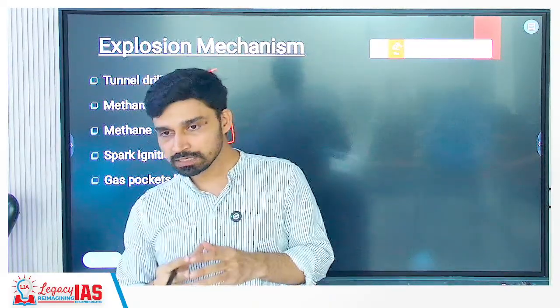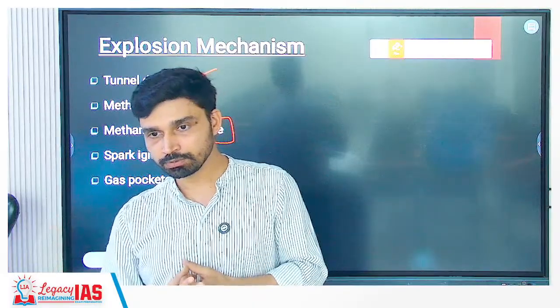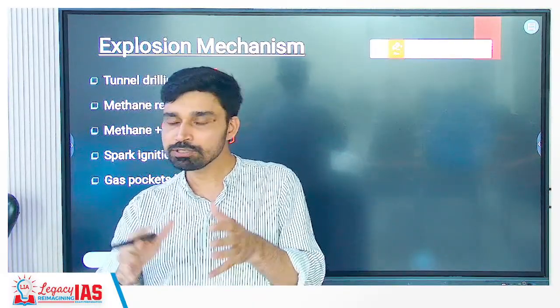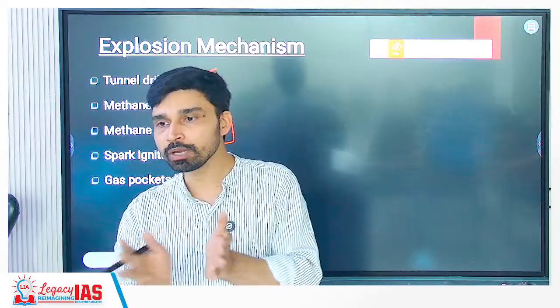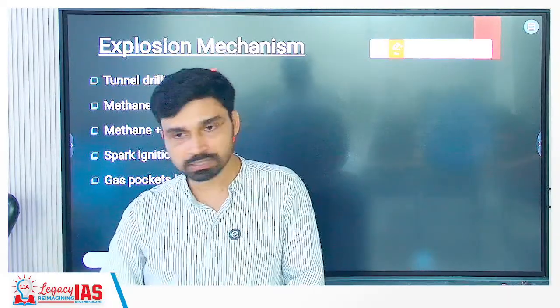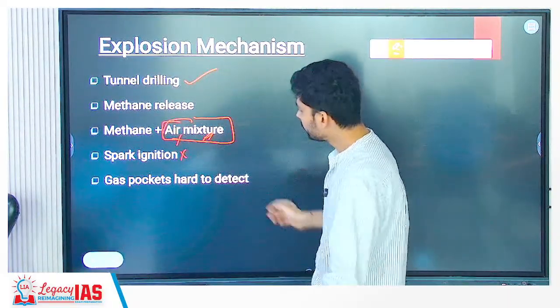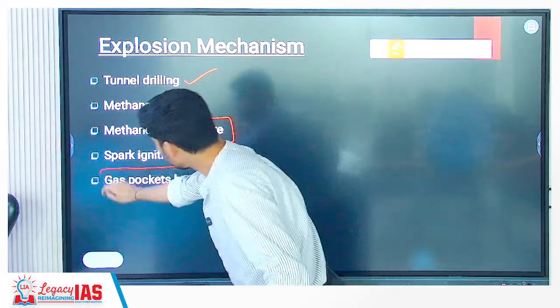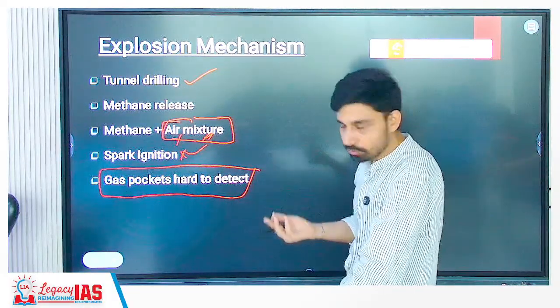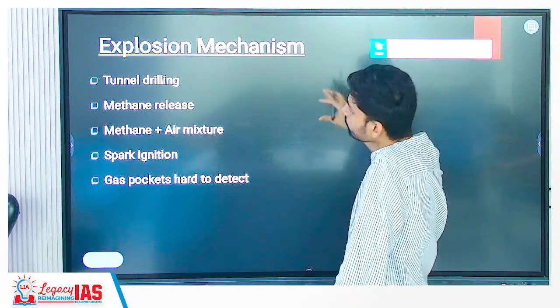So that is why methane, as long as it is inside, because think, if inside the hill we are saying methane is present, why is it not burning by itself? Because it is in which condition? In the absence of oxygen. There is no air or oxygen as such. Only when air and oxygen is supplied, what do you see? You see the spark and all. So ignition was a spark, and also gas pockets become hard to detect as such, right? Because they are very small in amount and very deep.